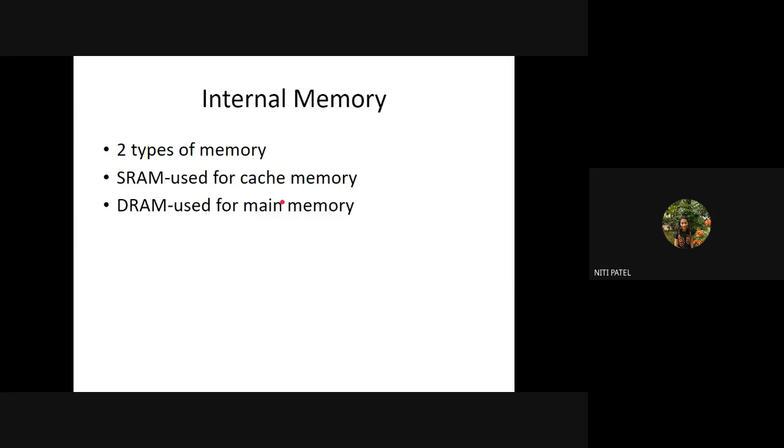What will happen when I give the program to the system for execution? The processor will first search for that addition program in cache memory. Why will it search inside the cache memory? Because it is a memory inside the processor, and hence it is considered a high-speed memory. If it is not found in the cache memory, it will search the main memory. If it is still not found in the main memory, it will be in your secondary memory. As I told, we have stored the program in the secondary memory.